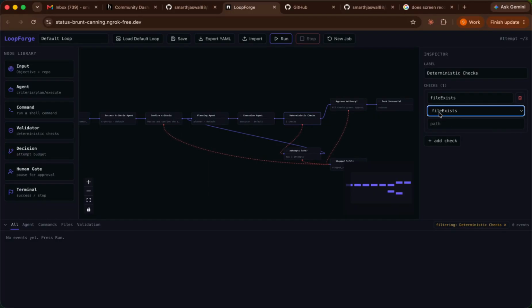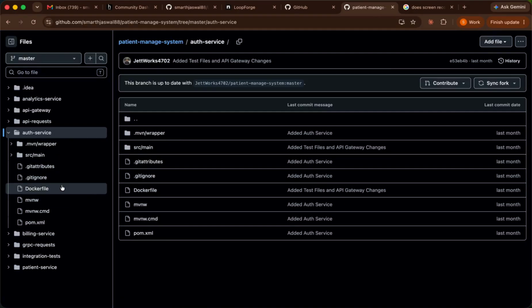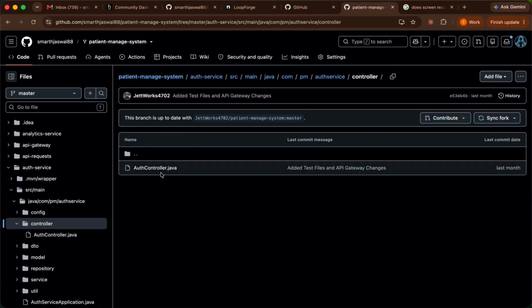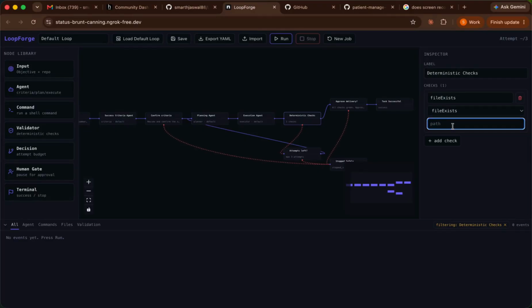So this is the kind of thing we can add multiple times. This is the exact path to the file, because there can be multiple files in our repository, so we should provide the exact path. It can be the case that multiple files with the same name are present in our repository, so it should give the exact path of that particular file. It's inside the controller, auth controller.java. So let me copy the exact path and give it here. Okay, so our deterministic check has also been done.